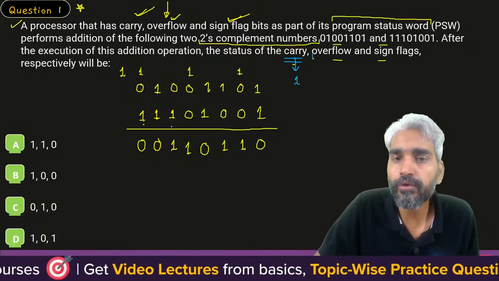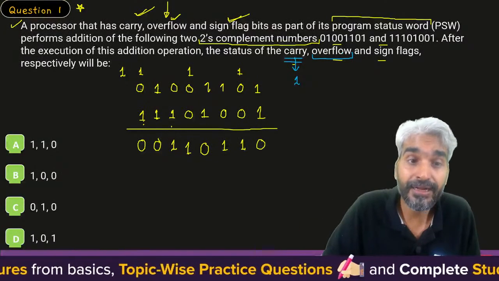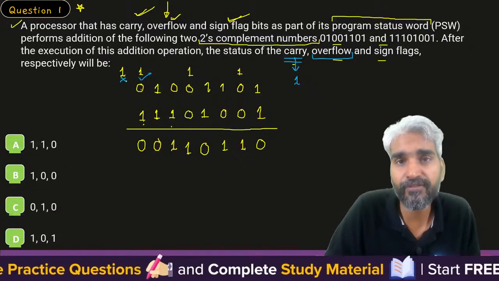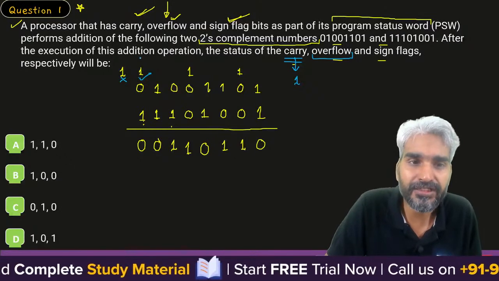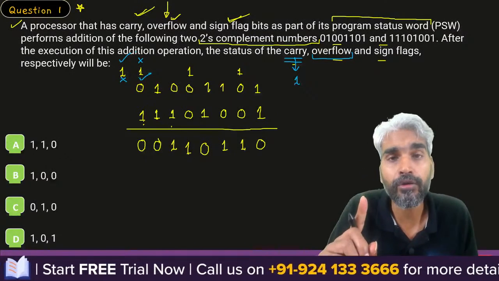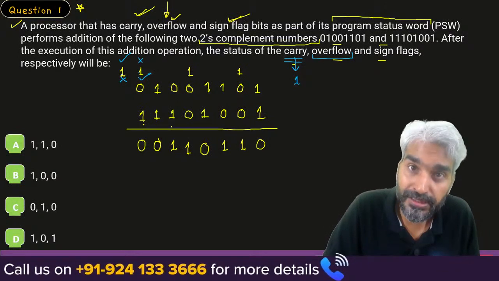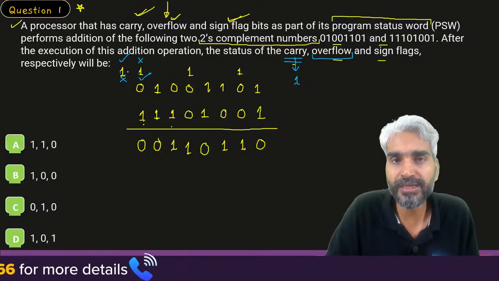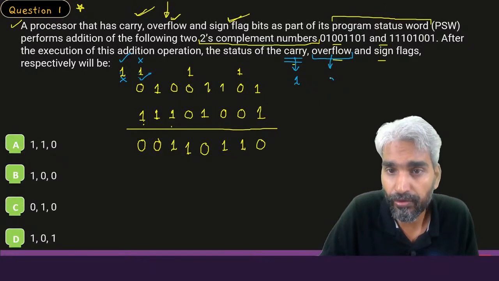So what happens with the overflow flag? When do we set the overflow flag? There are conditions with respect to the overflow flag: if there is carry into MSB and no carry out of MSB, then the overflow flag will be set. Otherwise, if there is no carry into MSB but a carry out of MSB, then also the overflow flag will be set. But if there is carry into MSB as well as carry out of MSB, or if there is no carry into MSB and no carry out of MSB, then in those two cases the overflow flag will reset. So this time it will reset, that is, the value of overflow is 0.